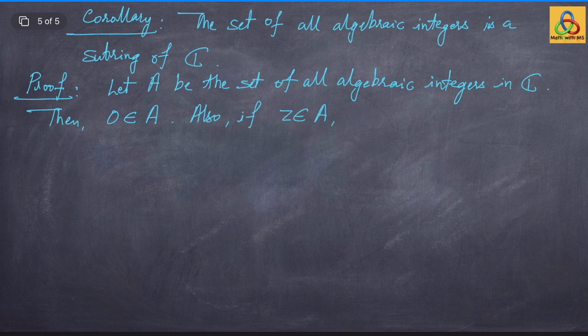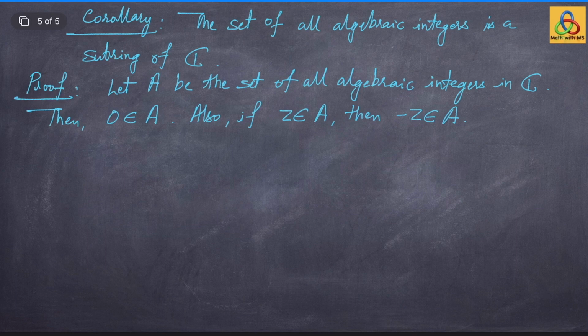Also we know that if z is an algebraic integer, then minus z is also an algebraic integer. So to show that it's a subring, we just need to show that if we take two algebraic integers, then their sum is an algebraic integer and their product is an algebraic integer.